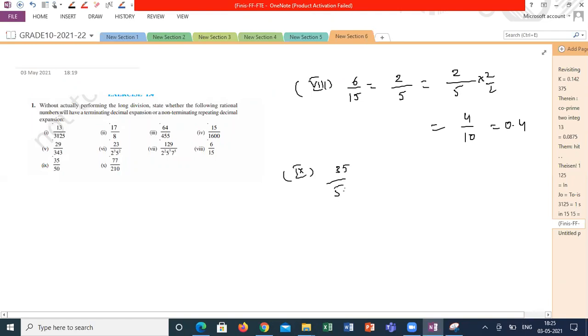Ninth one, the last question of this. 35 by 50. 7 by 10. 0.7. And go for the next question, guys. Is it clear, guys, what I am doing? Yes, sir. Every time the denominator should be multiples of 10 only. Then only it can terminate. Other than it won't terminate. That is what he is trying to say.